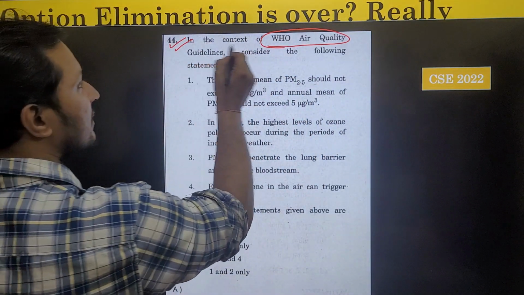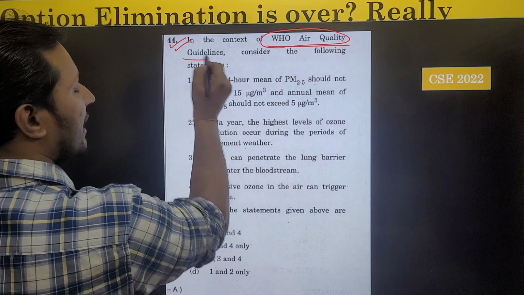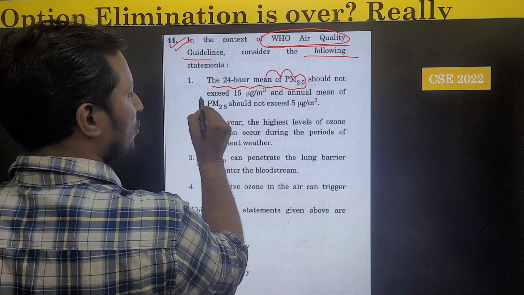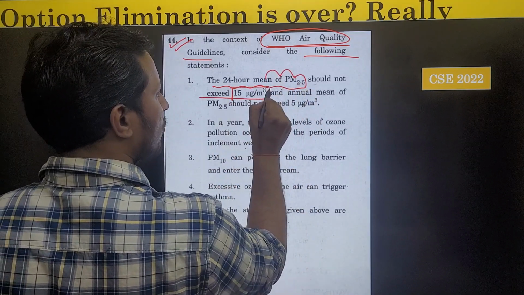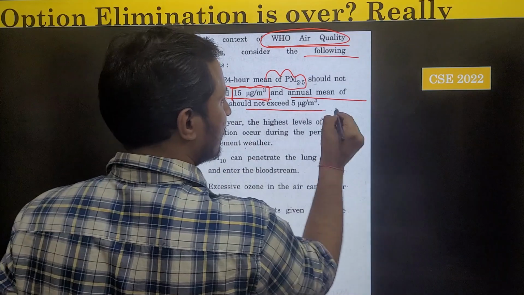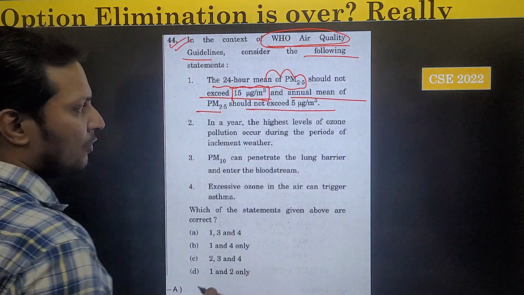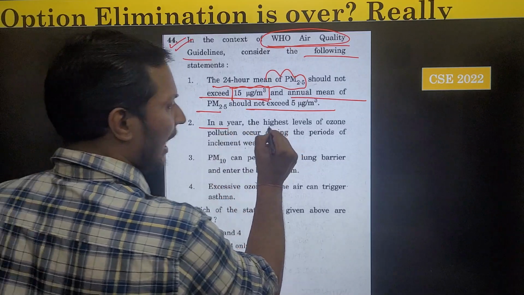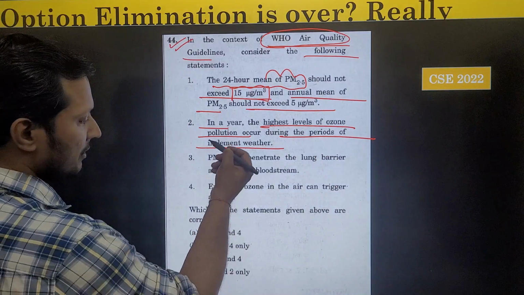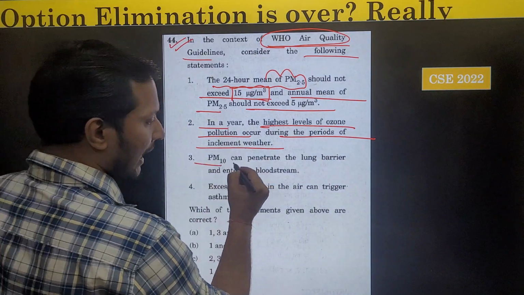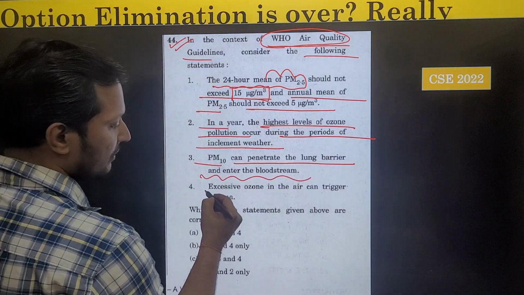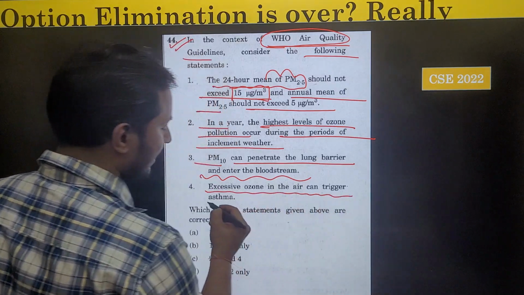So the question is: in the context of WHO air quality guidelines, consider the following. First, the 24-hour mean PM 2.5 should not exceed 15 microgram per meter cube and the annual mean PM 2.5 should not exceed 5 microgram per meter cube. The second statement says, in a year the highest level of ozone pollution occurs during the period of inclement weather. Statement 3 says PM10 can penetrate the lung and can enter the bloodstream. Statement 4 says excessive ozone in the air can trigger asthma.